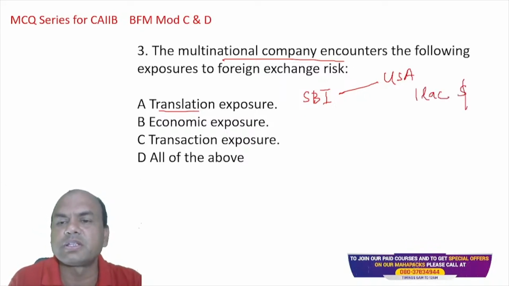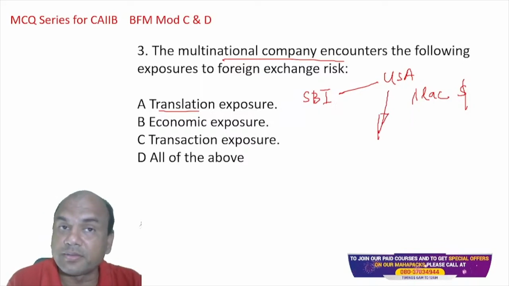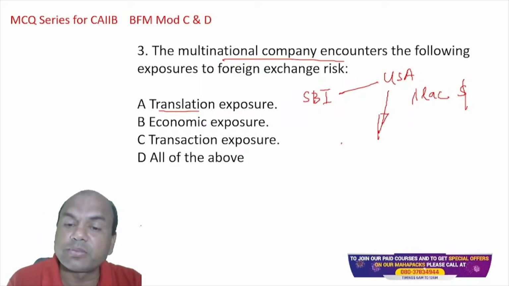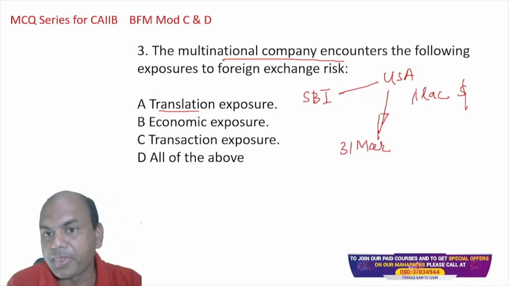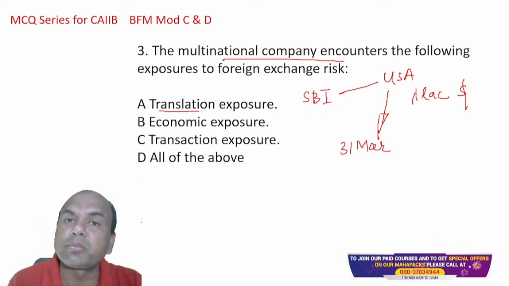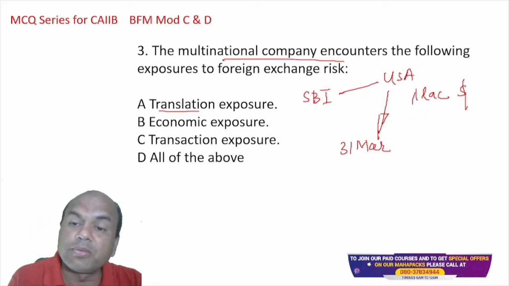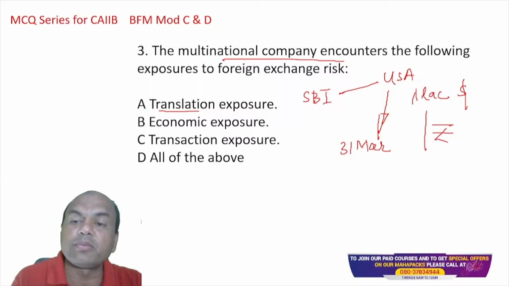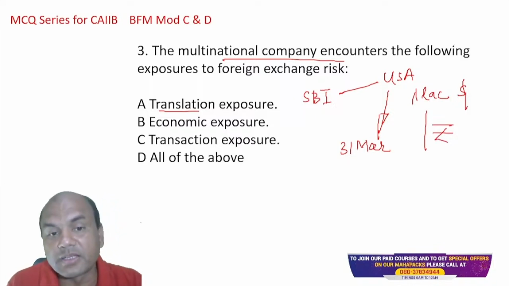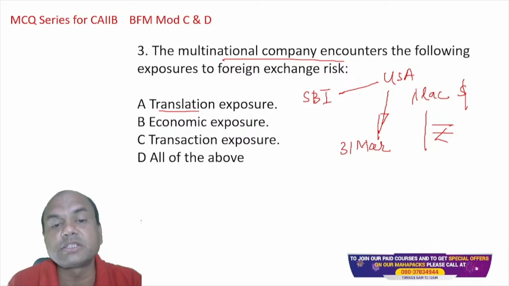Let's say $1 lakh. Now this $1 lakh has to be brought to India, not physically. Whenever on 31st March SBI has to report its balance sheet to RBI, it will also report the balances or profits of its foreign subsidiaries. But those will be reported in rupees because RBI follows the rupee system. So this dollar will be converted to rupees notionally. That is known as translation exposure. Whatever notional profit or loss I have when I convert this is the translation exposure.